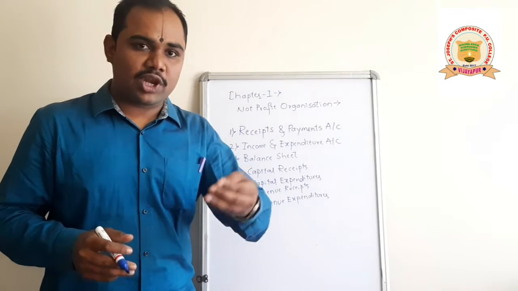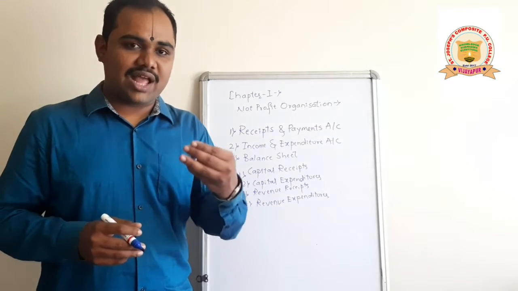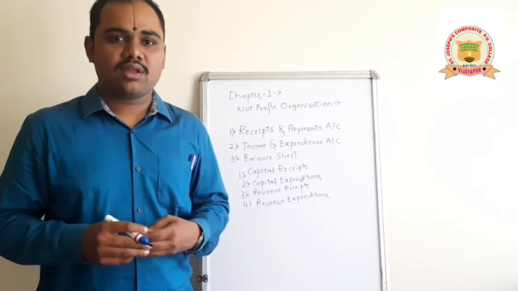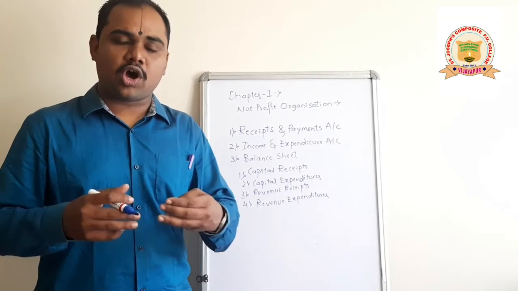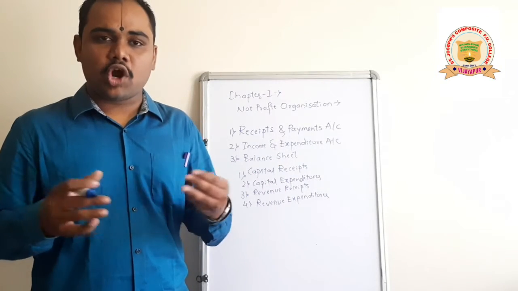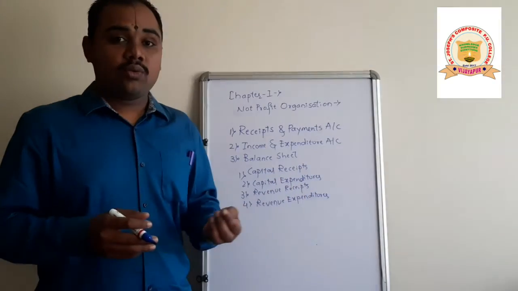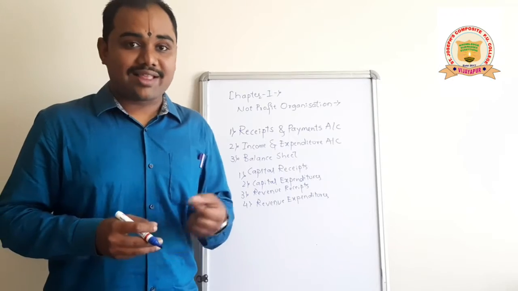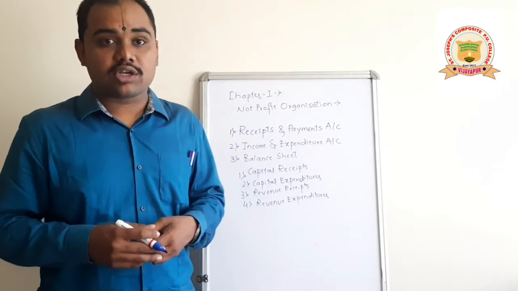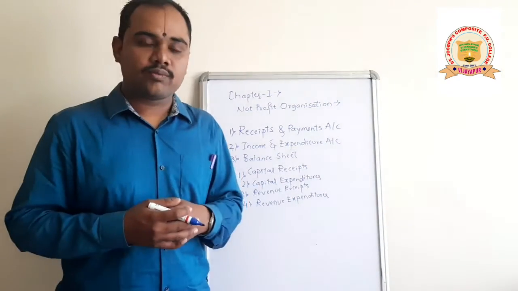In routine terms, we will not purchase the assets. We will purchase the assets once in a few years. We will purchase the machineries once in a few years. We will use it for the long term. We will not use it for the short term. So such expenses which we will make on purchase of assets which we will use for the long term are called capital expenditures.